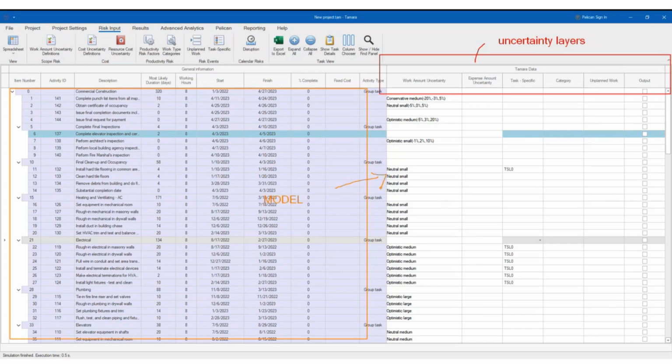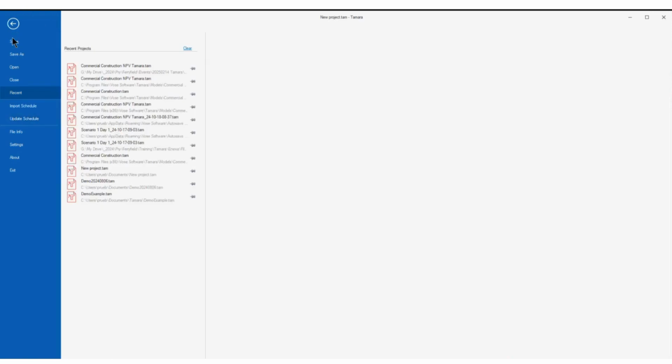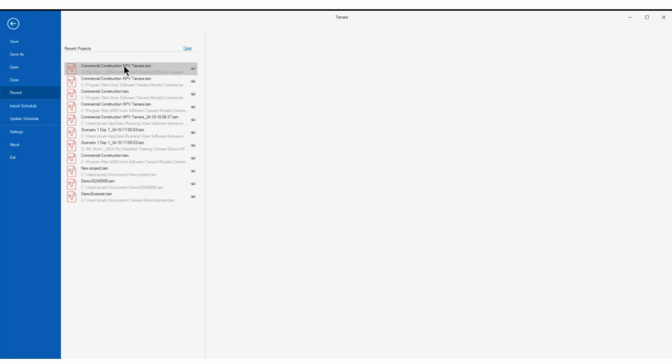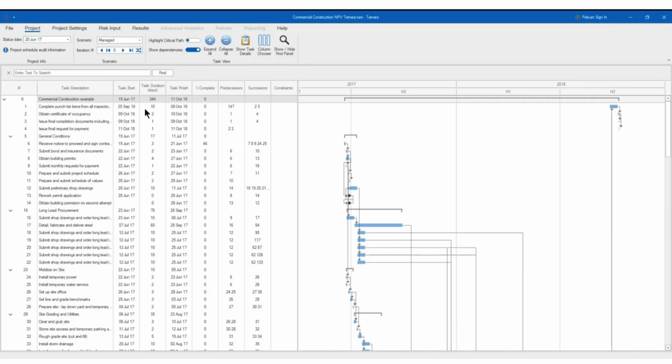You take layers of uncertainty one after the other. You have uncertainty in the work, you have uncertainty in expenses, you have your risk register, you have your risk category that I'm going to show in a second, and also you have unplanned work as well. So I'm going to go to File, close this file, and open another file here. This one is the same file in terms of the tasks, but